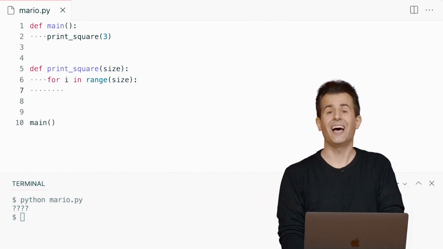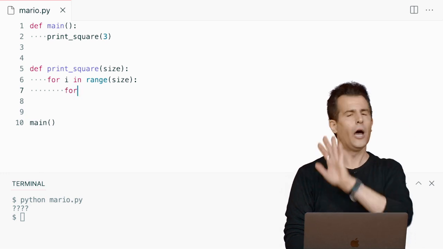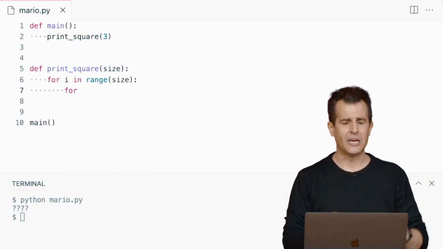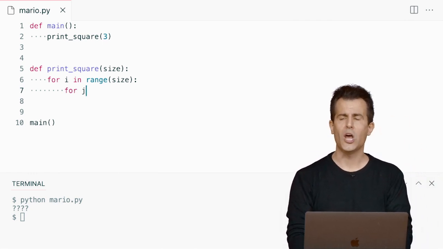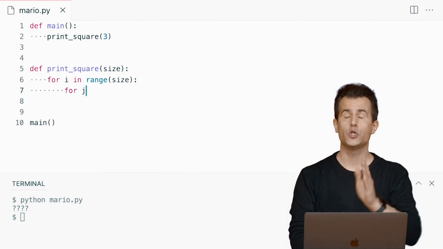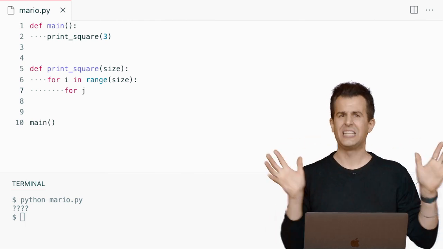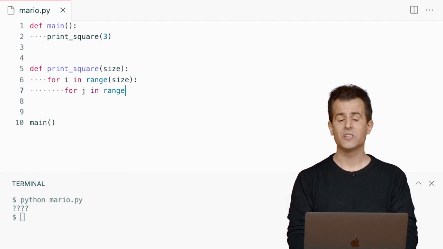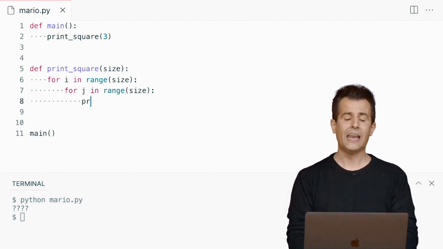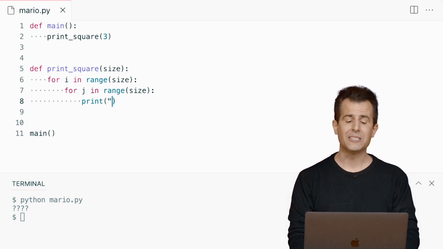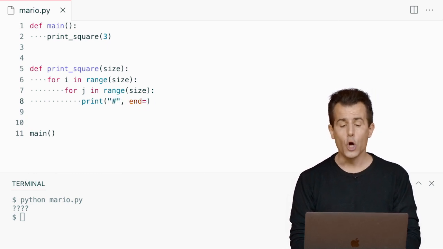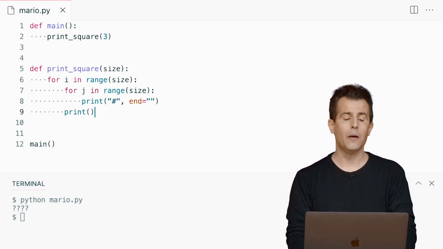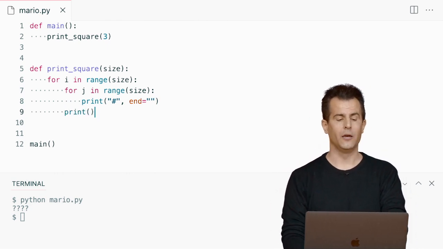So maybe I can have inside of one loop another loop. I don't want to use i again because I don't want to use the same variable and mess up my counting. So I'm going to, by convention, use j. Very common to use i and then j, maybe k. But after that, you shouldn't keep nesting inside of each other. Let me go ahead and say for j in range of size, because it's a square, and then for each of these rows, let me print out a single hash, but no new line. But after each row, let me print only a new line.